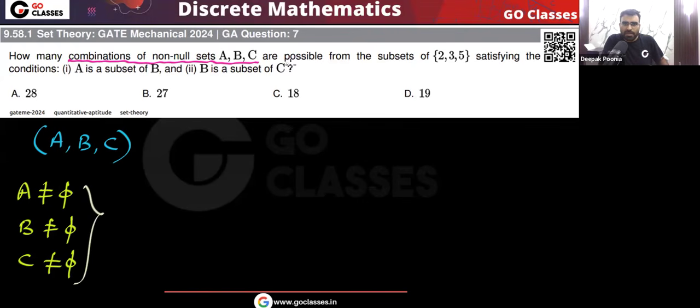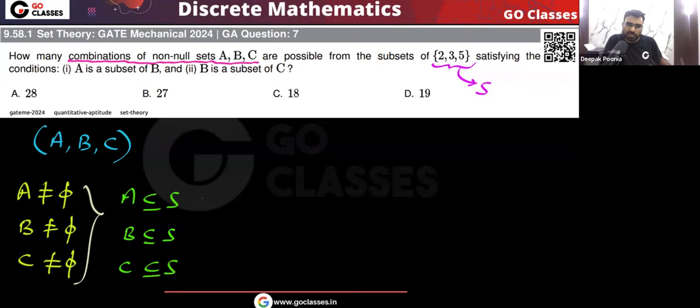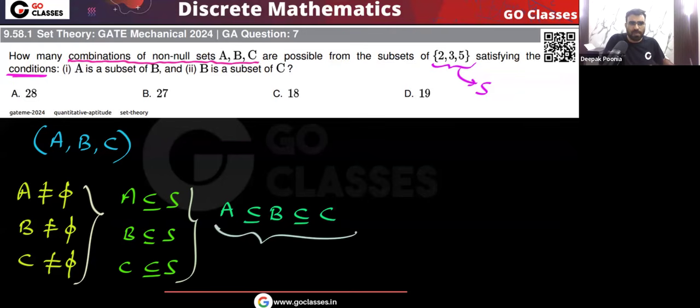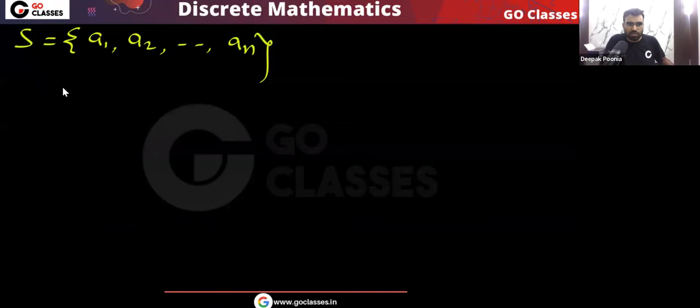Also, another thing is they must be subsets of this set. Okay, so this is our set S. So here you can see that A must be a subset of S, B must be a subset of S, and C must be a subset of S. This is also given to you. And now the question is also saying that there is a condition that A is a subset of B, and B must be a subset of C. So this is also given to you. Okay, now let's solve this question. Let's assume that we have total n elements in this set S, and we want this combination A, B, C.